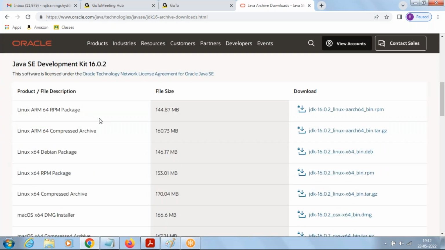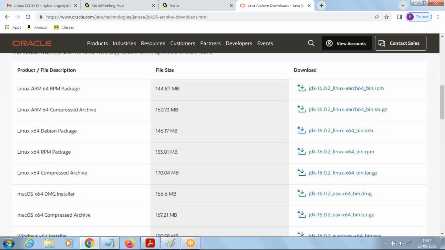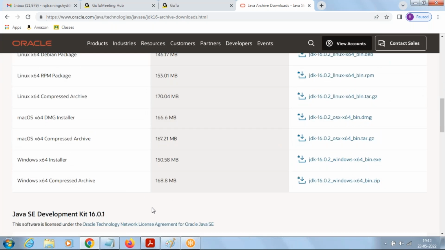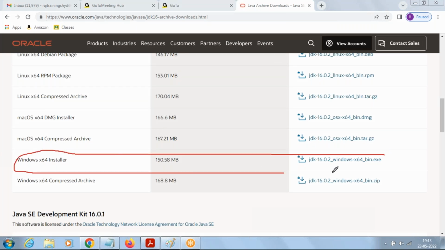Then here you can find Java for different operating systems like Linux, Mac, Windows. Based on your operating system, you need to download. In my case, I have the Windows operating system, so I'm going with this Windows x64 installer. Click on this file to download. It's going to download an exe file. In the case of Mac, it's going to download a .dmg file. If you're on Mac, you have to go with that one. I have Windows, so let me click here.